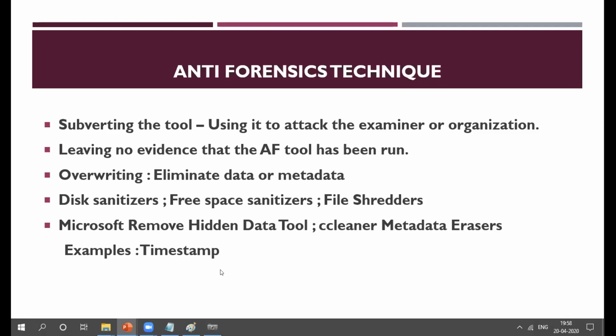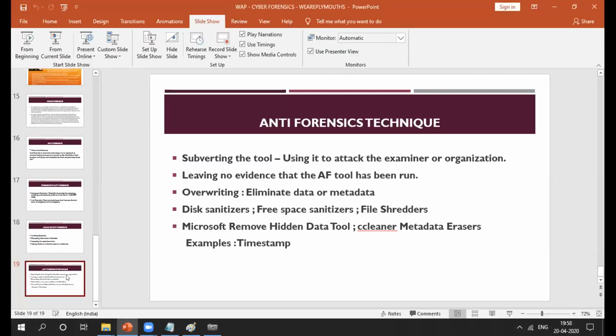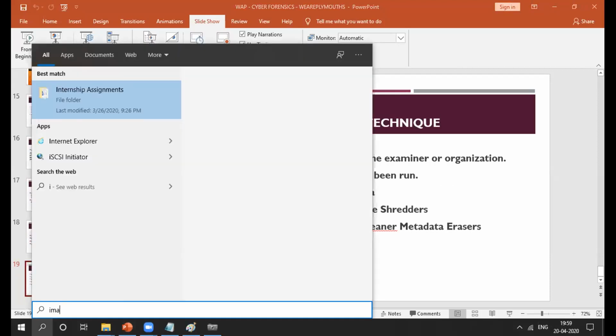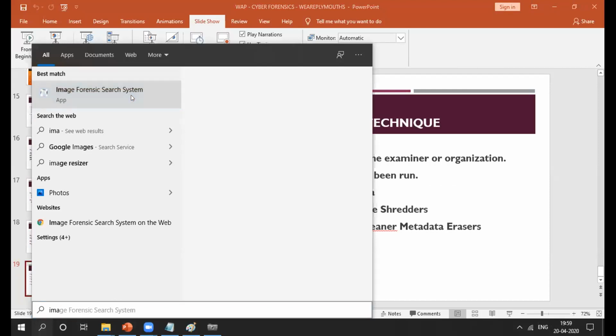Now we will see how to use Autopsy and how to use the image search system. We'll just see two to five tools that are used by forensic experts to extract data from a computer, phone, etc. So the first one is the image search tool, the Image Forensic Search System.